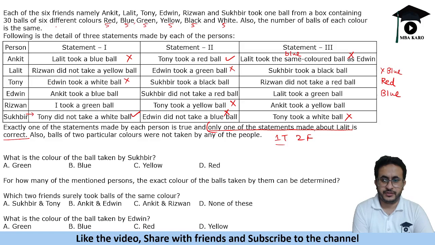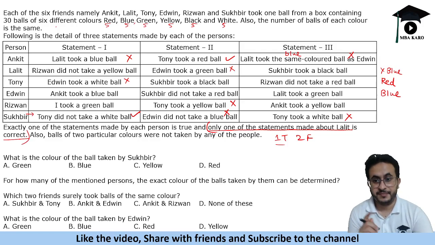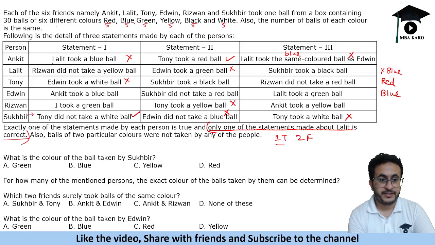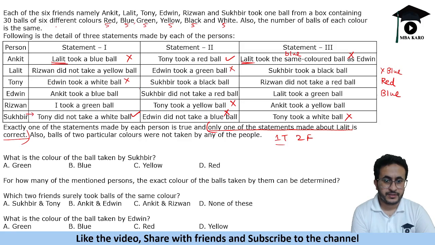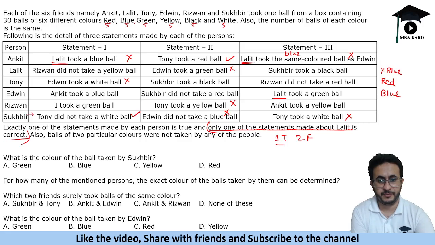Only one of the statements made about Lalit is correct. So we will find the statements about Lalit. Lalit mentioned here, false. Lalit mentioned here, false. Okay. Then one of the statements is here, and that is the only statement left about Lalit. So that means this statement should be correct. So Lalit took a green ball. Okay, so Lalit is green.